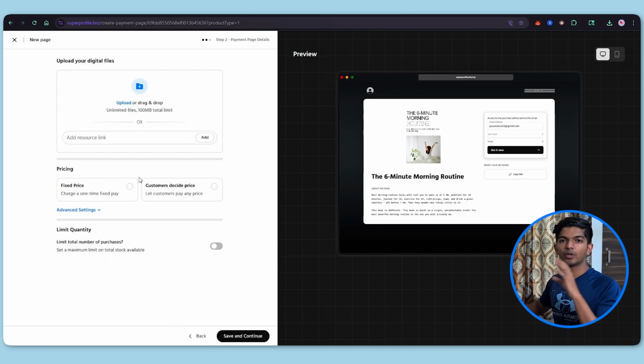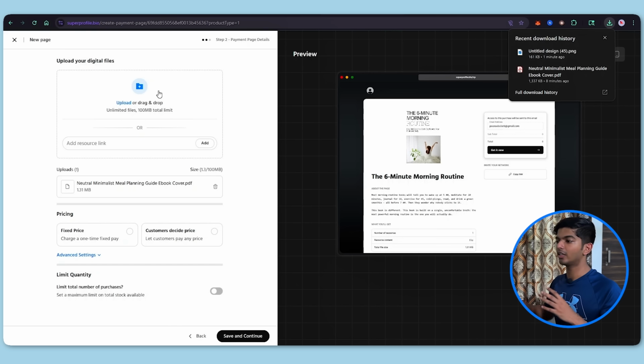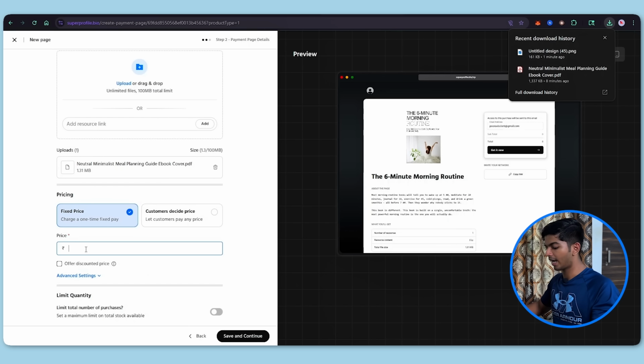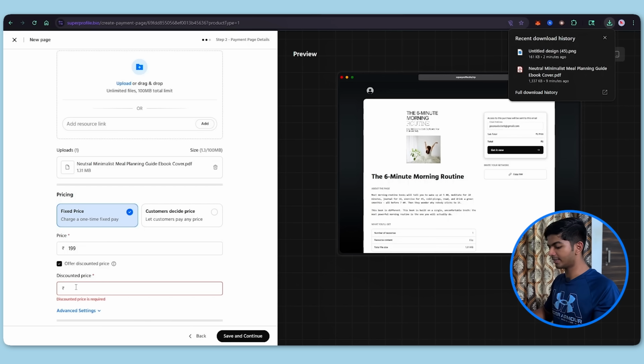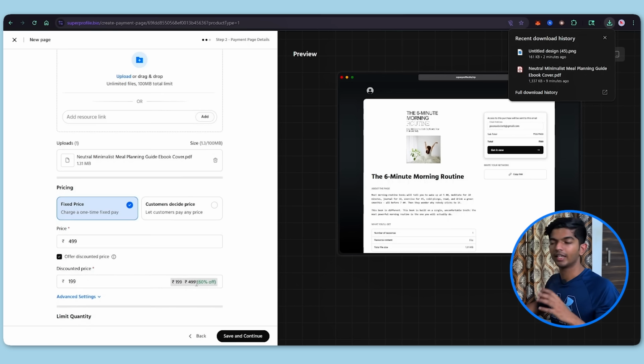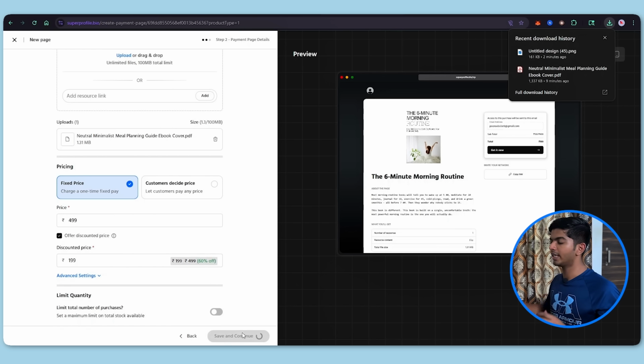Now here I have to add in the content. So I'm just going to drag and drop the PDF that we had just created, and I'm going to set it to a fixed price, and let's say I keep it $199. Here we can also offer a discounted price. So I'm going to click on it and say $199 here, and I'm going to say the actual price is, let's say, $499. So it's going to say $499 cut and then $199, which is what I like. Now I'm going to hit save and continue.